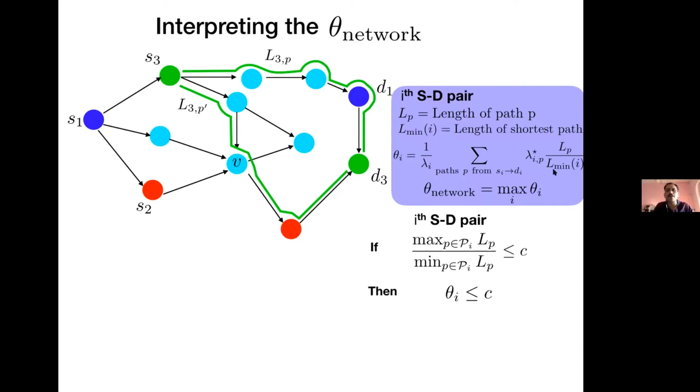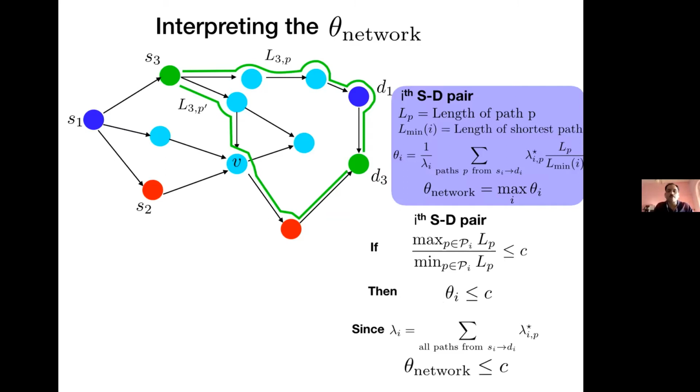And why is that? Because this ratio is less than C for all paths, and this summation of lambda star IP is always equal to lambda I by our flow conservation. So theta I itself will be less than C for a network where, for each source destination pair, the ratio of the length of the longest path to the length of the shortest path is bounded by a constant. So for a well-balanced network, the second parameter which controls the competitive ratio is a constant.